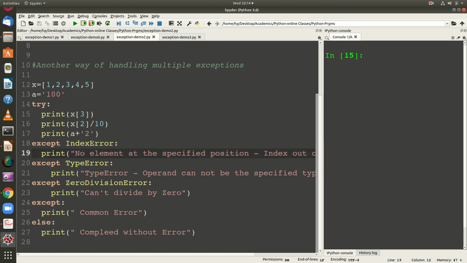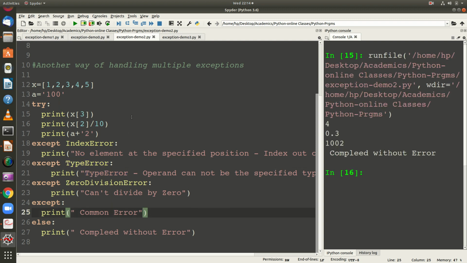Okay, so this is the program we had seen. Here I am having a separate except statement for each and every error. When I try executing this, I am not having any error. You can observe this particular try block. I print x of 3, I print x of 2 by 10, and I am adding the string 100 with string 2.